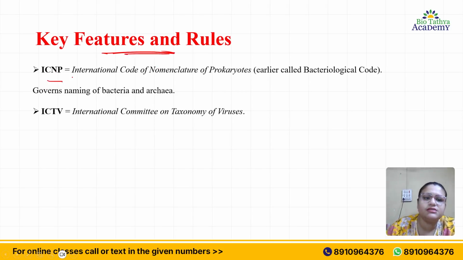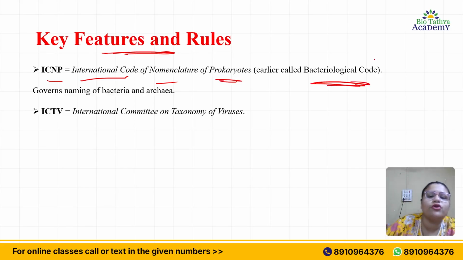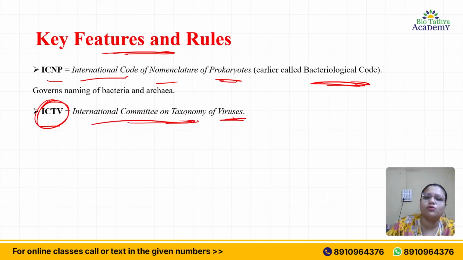ICBN, remember this, it can come as an MCQ. International Code of Nomenclature of Prokaryotes. This is another one, basically earlier called the Bacteriological Code for Bacteria. For naming of bacteria, ICNP was used, and ICTV for what? For viruses. This was the International Committee on the Taxonomy of Viruses.